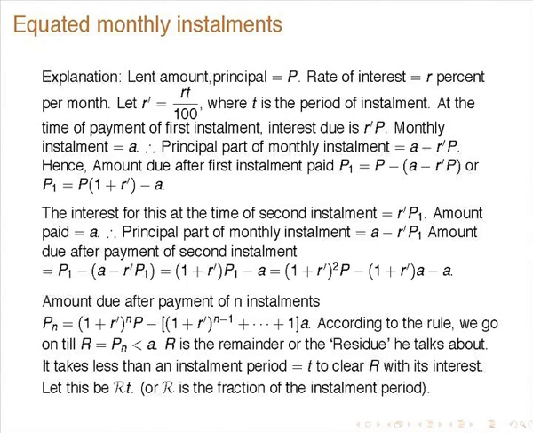According to the rule, we go on till the remainder R, which is Pn, is less than A. R is the remainder, or the residue, he talks about. So it takes less than a full period to clear R with its interest, because this is less than A. If it were a full installment period, you would have to pay A, but only a small part he has to pay, less than A. All of that can be calculated.